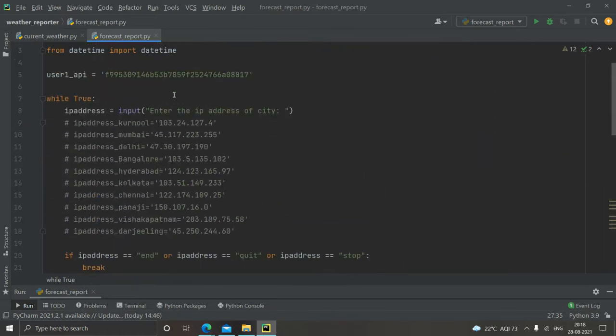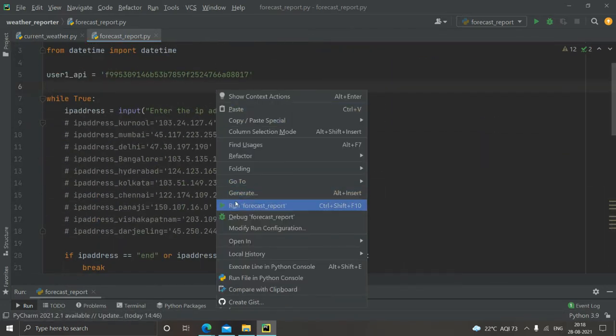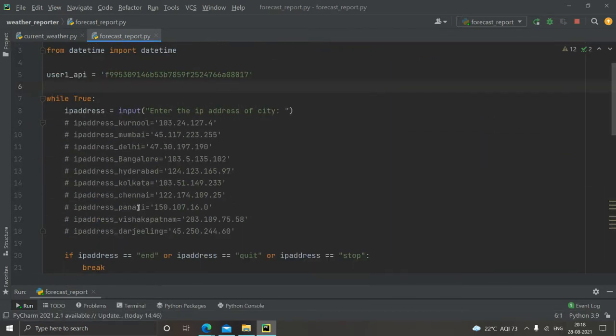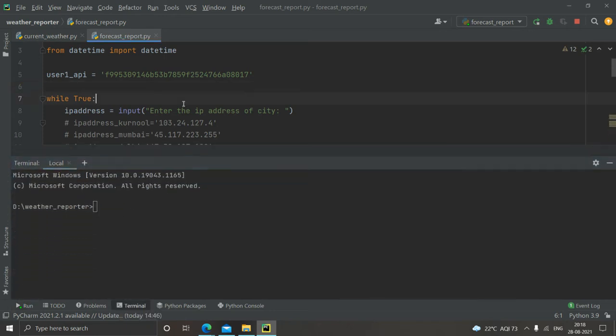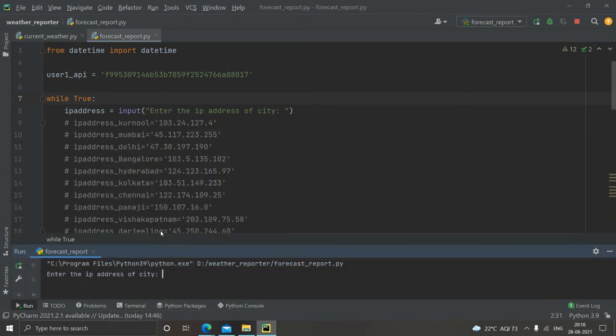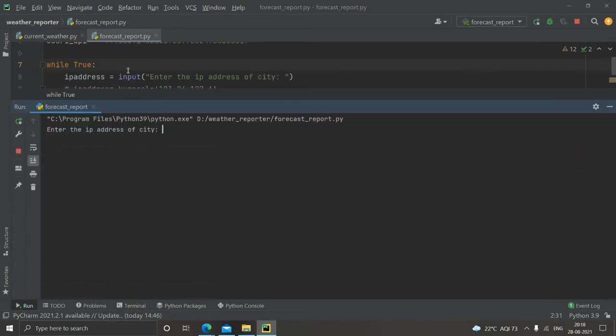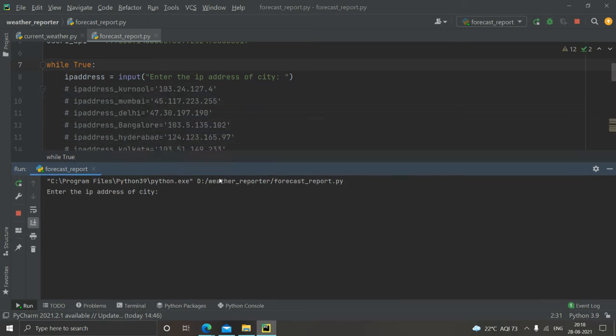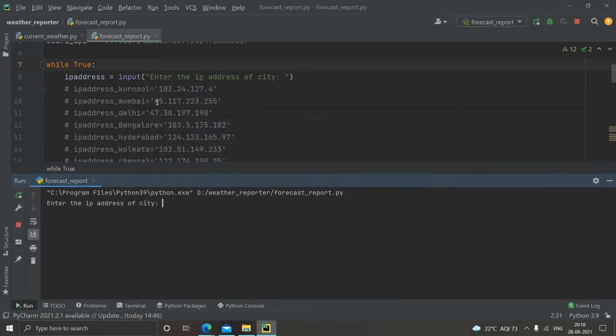Okay, let's run this once. It is asking to enter the IP address of a city. So basically, we were supposed to give an IP address of any location. Actually, every city comprises a particular range of IP addresses, and we need to give any of them. Let's give one.